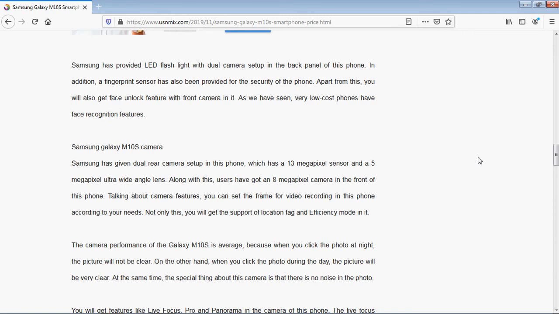Talking about the camera features, you can set the frame for video recording in this phone according to your needs. Not only this, you will get the support of location tag and efficiency mode in it. So all the features are there in this camera.